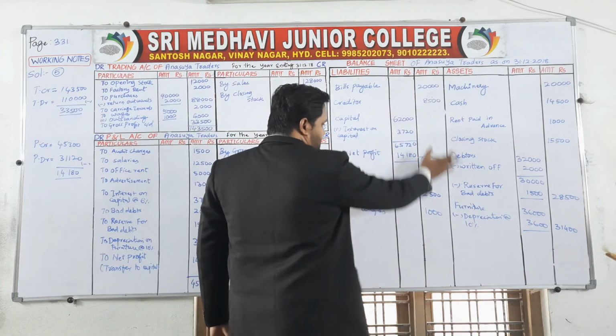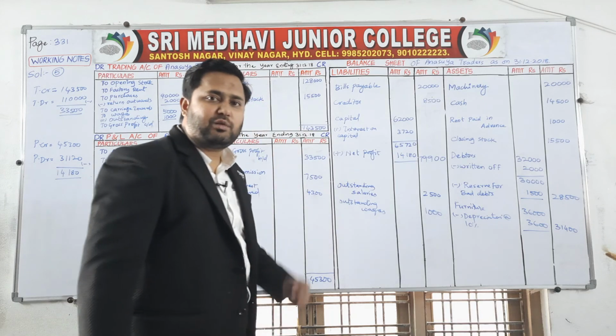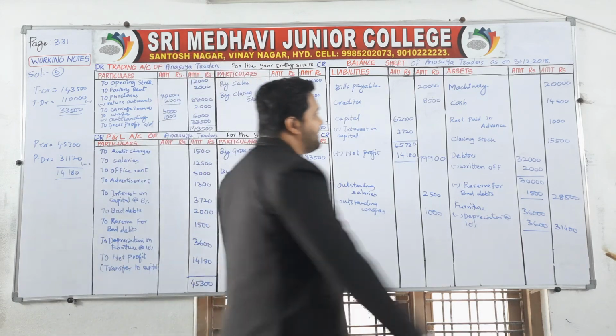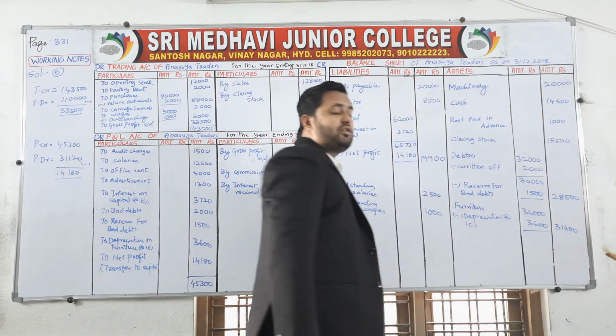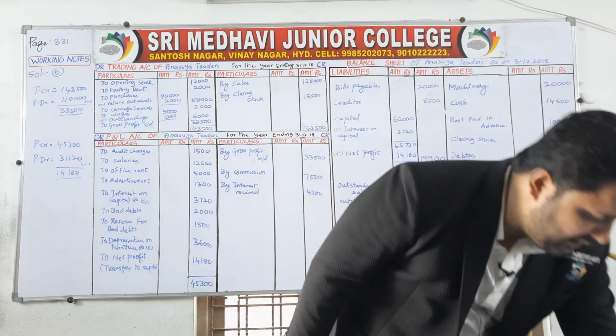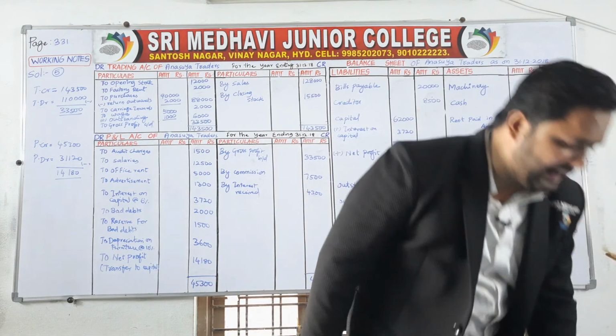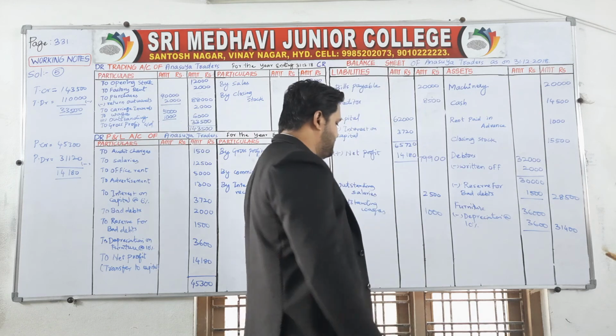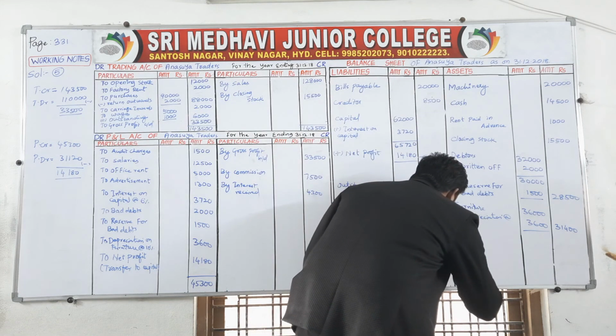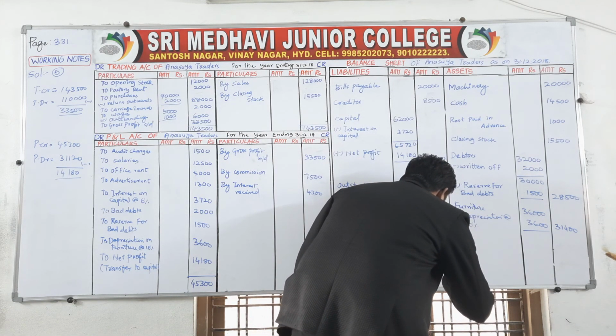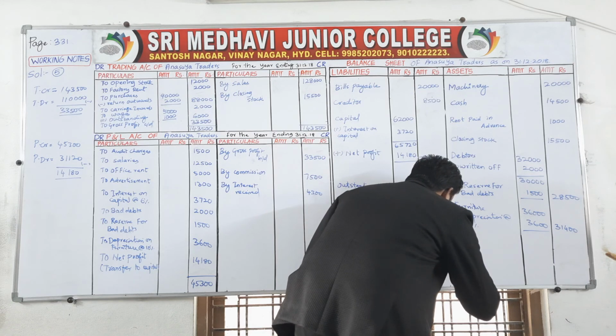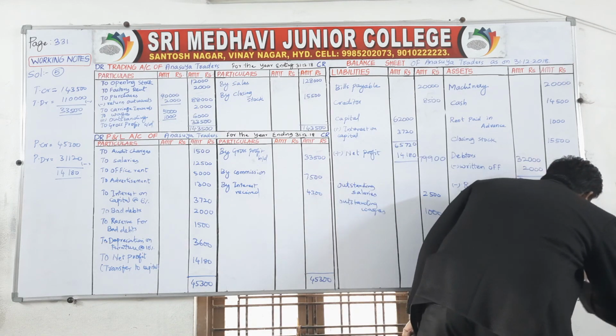Now total of this, which means the outer column of liabilities, and total of this, which means the outer column of assets, then you will find your balance sheet total will be 1,11,900.